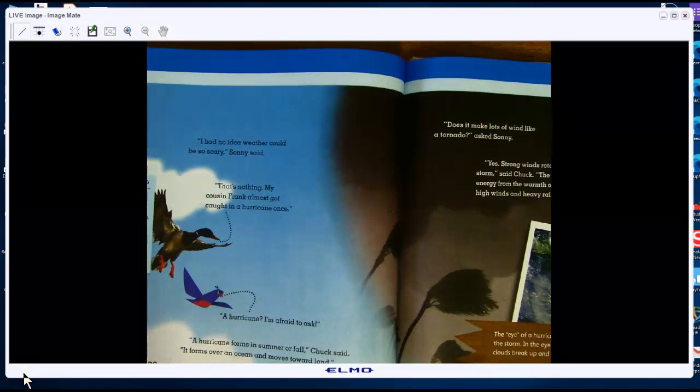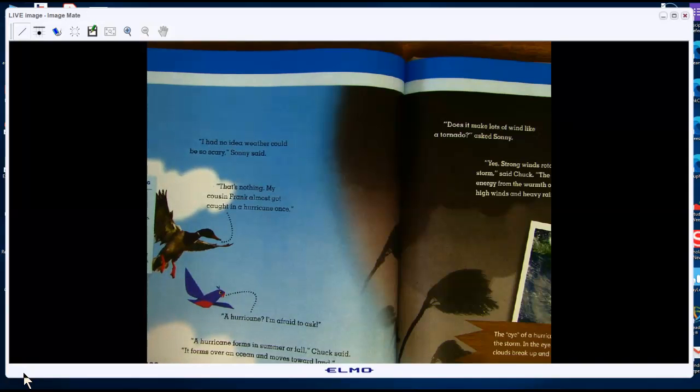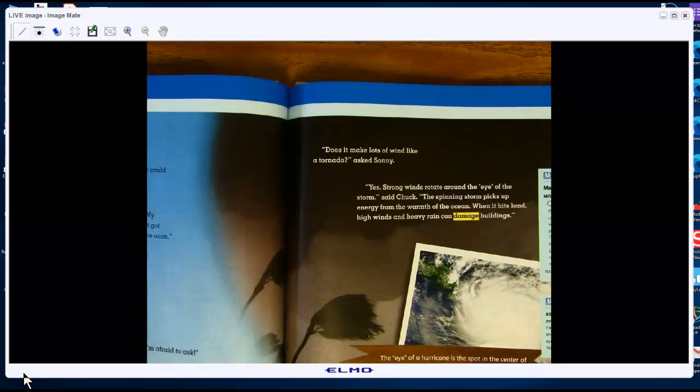"I had no idea weather could be so scary," Sonny said. "That's nothing. My cousin Frank almost got caught in a hurricane once." "A hurricane? I'm afraid to ask." "A hurricane forms in summer or fall," Chuck said. "It forms over an ocean and moves toward land." "Does it make lots of wind like a tornado?" asked Sonny. "Yes, strong winds rotate around the eye of the storm," said Chuck. The spinning storm picks up energy from the warmth of the ocean. When it hits land, high winds and heavy rain damage the buildings.